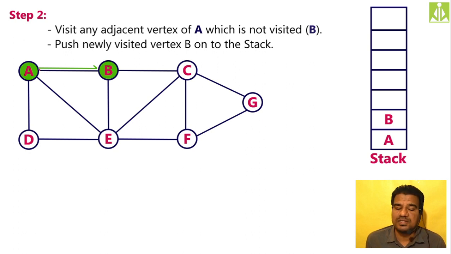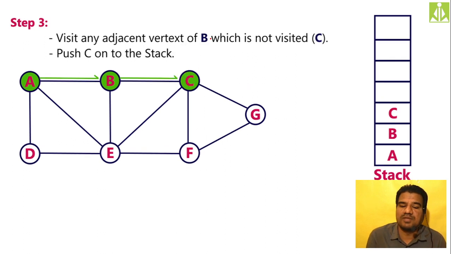Okay, so we just mark the path from where we entered to this particular node. We came in this particular way, so we marked it with a green line. Then from B, what I said, visit C and mark this path, push C onto the stack and mark C with green color, which indicates visiting of C. The same thing I am doing over here, as you can see. I marked this path with a green line and I marked this C with green color, which indicates C is visited. And moreover, I am pushing this C onto the stack.